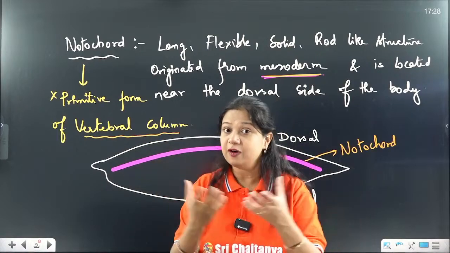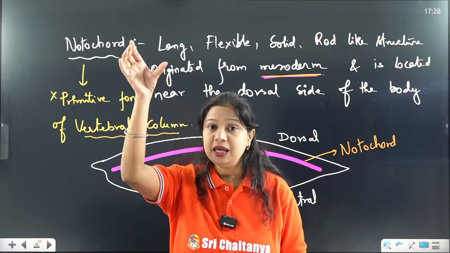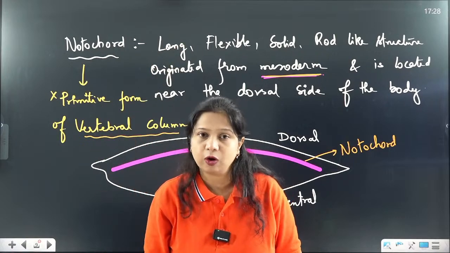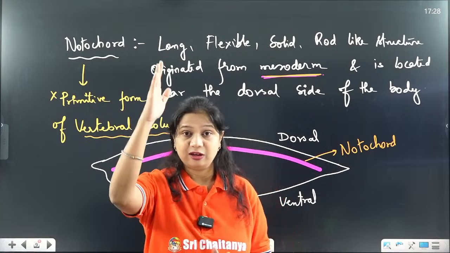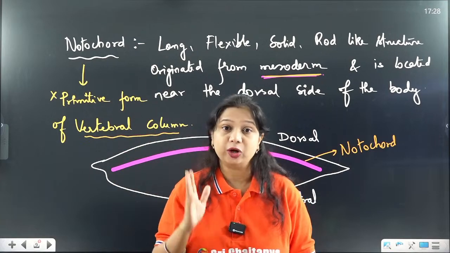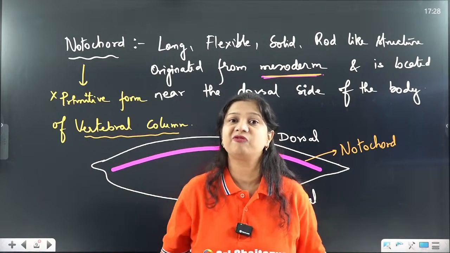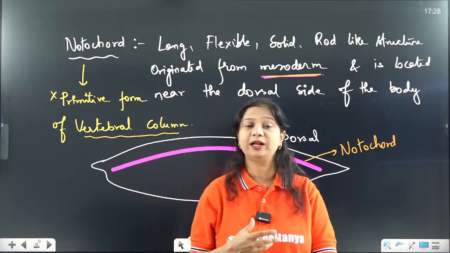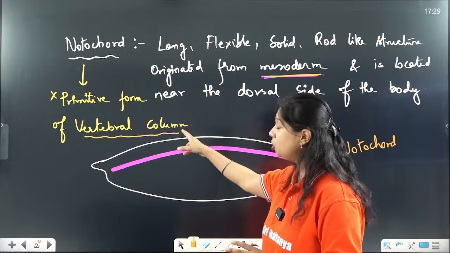So this is the vertebral column. The vertebral column is the individual vertebrae joining together in the form of a column. The vertebral column provides the body shape, structure, support and strength, as well as performing many functions. It helps in locomotion and movement. All of these are performed by the vertebral column.